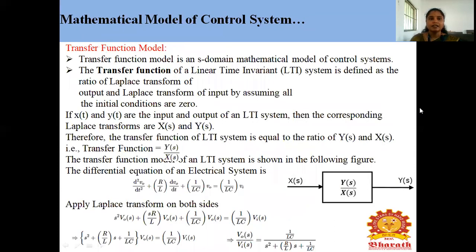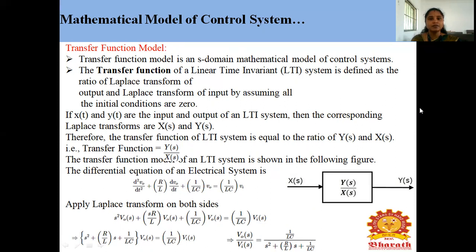Okay. Next, what is meant by transfer function? Transfer function model is an S-domain mathematical model of control system. The transfer function of a linear time invariant system is defined as the ratio of Laplace transform of output and Laplace transform of input by assuming all initial conditions are zero. In simple form, the transfer function is output by input.